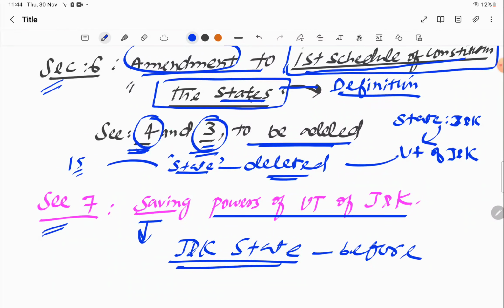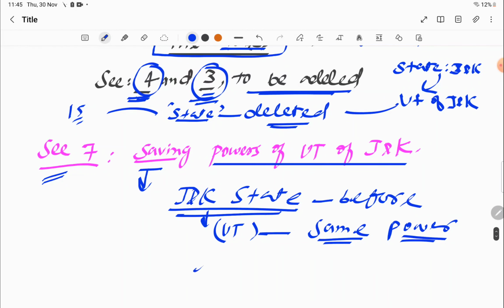There won't be any effect on the powers when it comes to changing the title to UT. Means the UT of J&K will have the same powers which it had erstwhile.